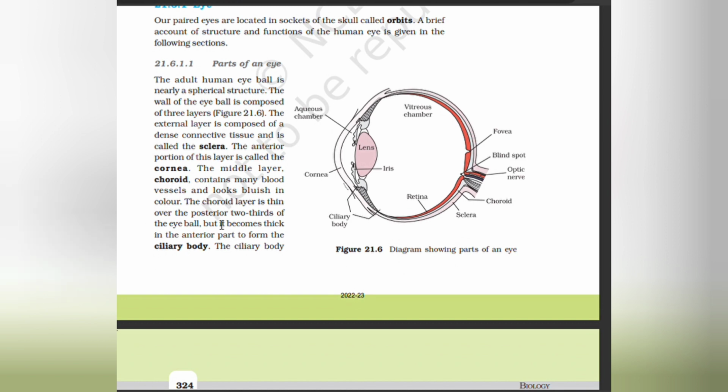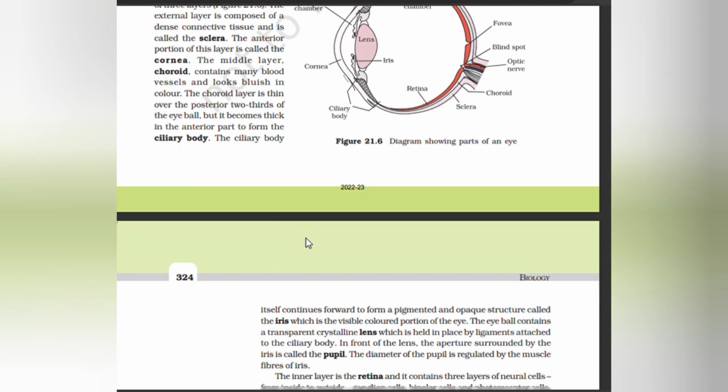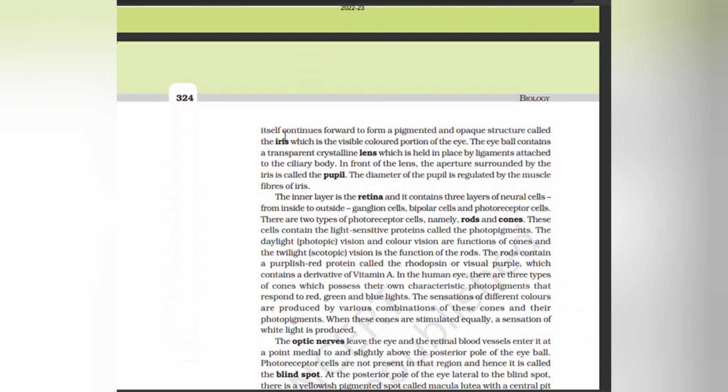The choroid layer is thin over the posterior two-thirds of the eyeball, but it becomes thick in the anterior part to form the ciliary body. The ciliary body itself continues forward to form a pigmented, opaque structure called the iris, which is the visible colored portion of the eye. The eyeball contains a transparent crystalline lens, which is held in place by ligaments attached to the ciliary body. In front of the lens, the aperture surrounded by the iris is called the pupil. The diameter of the pupil is regulated by the muscle fibers of the iris.